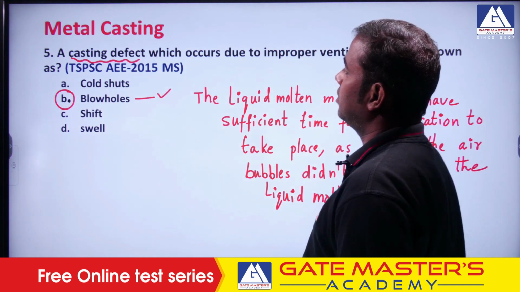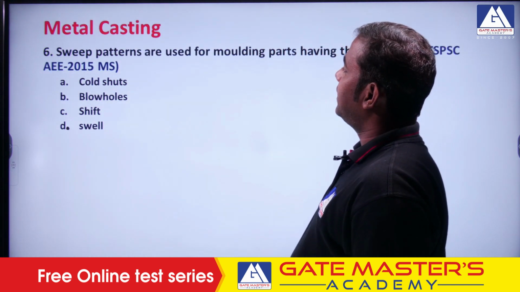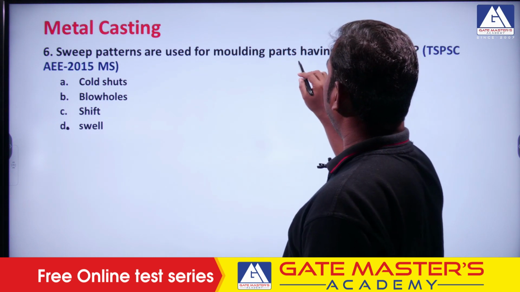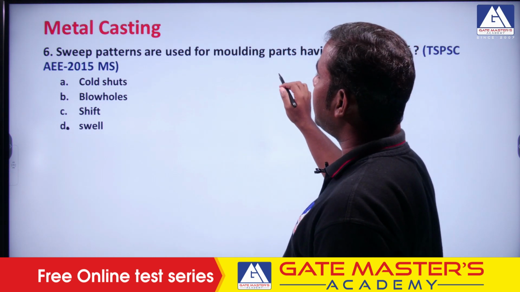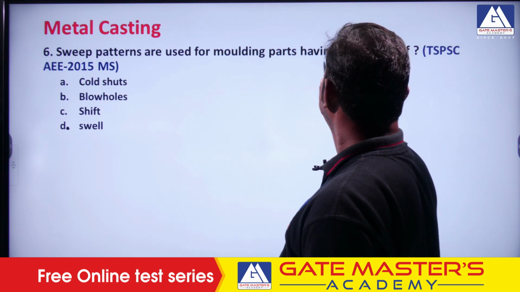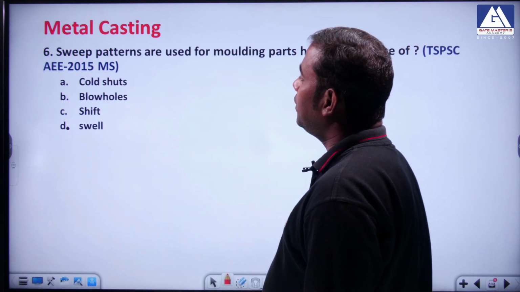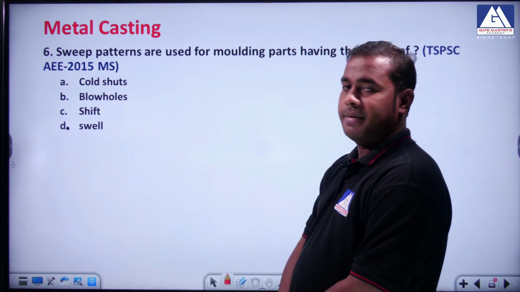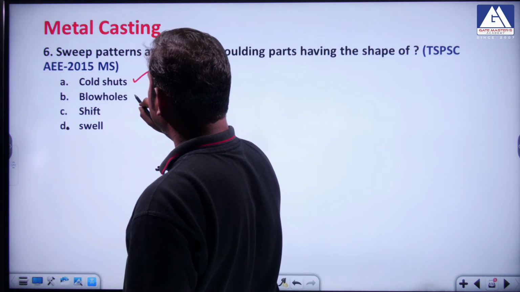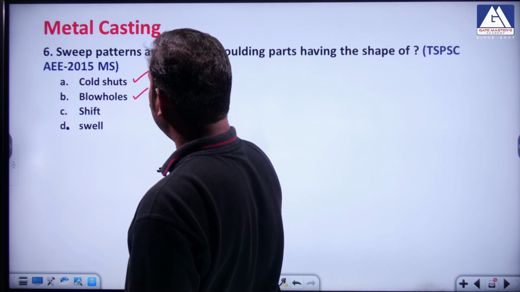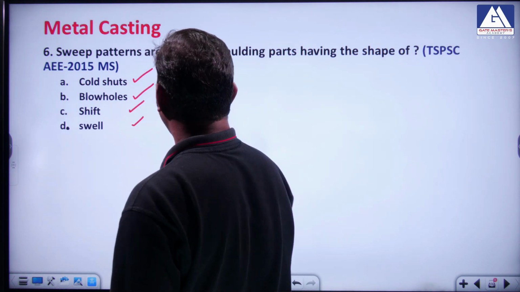So the next question is: sweep patterns are used for molding parts having the shape of dash. Okay. So when you use this sweep pattern, what will happen? See, it's not a defect. They have given cold shut, blowhole, shift, swell, all these things, right?